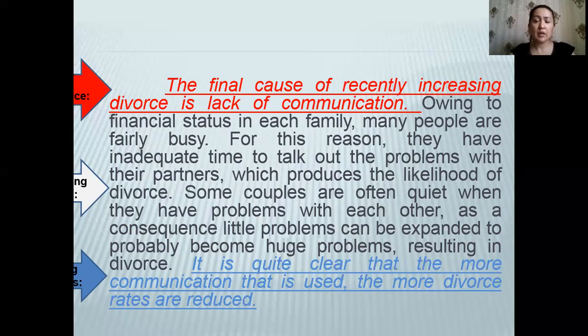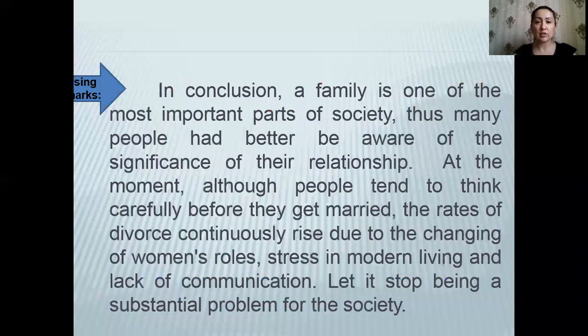And the second, in the middle, you will support your thesis statement with your example and explanation, and you will conclude with the concluding sentences. It's quite clear that the more communication that's used, the more divorces are reduced. So this is your concluding sentence and the paragraph. Also, we have here conclusion, separately conclusion all over or for the three paragraphs.